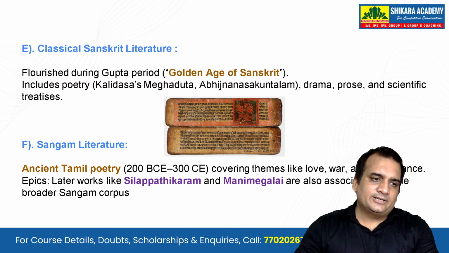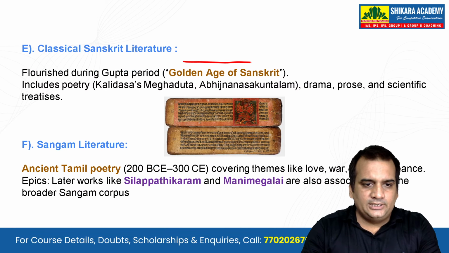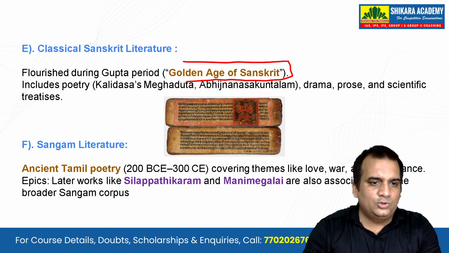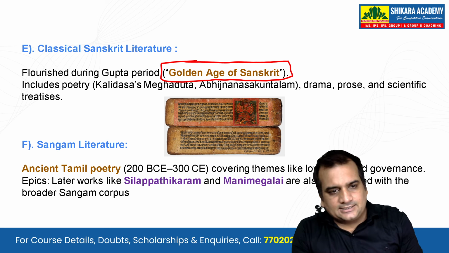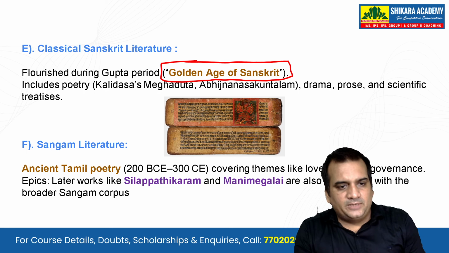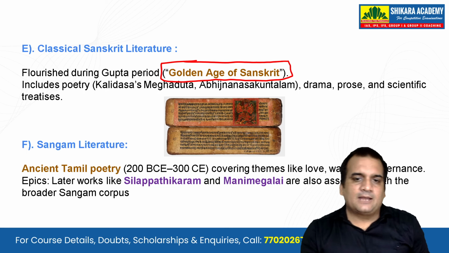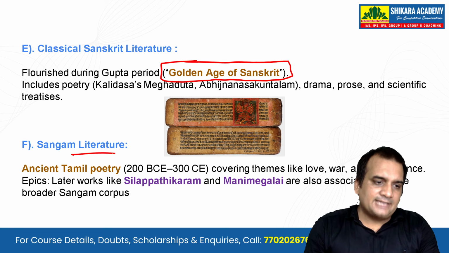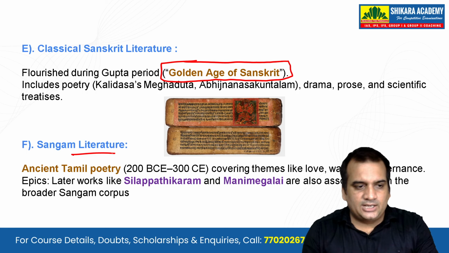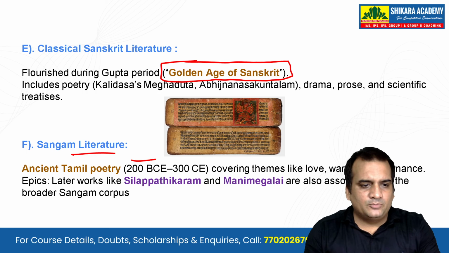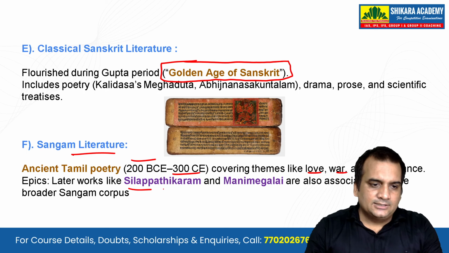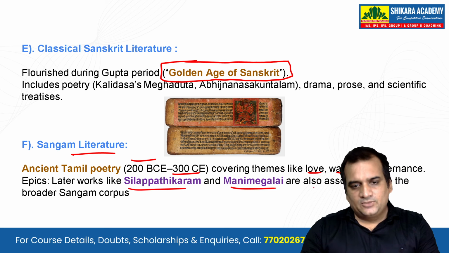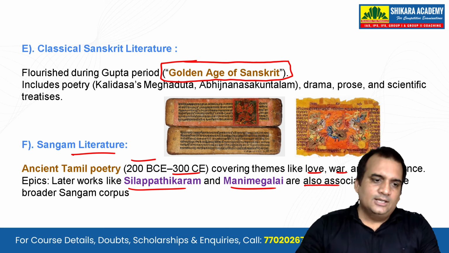Classical Sanskrit literature flourished during the Gupta period, the golden age of Sanskrit. Please be reminded, the Gupta period includes the poetry of Kalidasa. Kalidasa's famous works are Meghaduta and Abhigyan Sakuntalam. Drama, poetry, and scientific treatises will be there. Then most important is Sangam literature, ancient Tamil poetry, from around 200 BCE to 300 CE, covering themes like love, war, and governance. Epics, later works like Silappatikaram and Manimekalai, are also associated with this broader Sangam corpus.